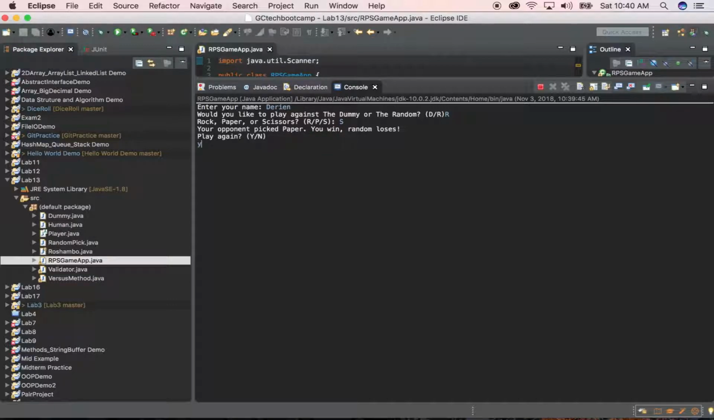Do we want to play again? Let's hit yes. So we do have to enter our name each time. I could go in and fix that. This is from 2 weeks ago, like I said, but just showing you guys some functionalities. Now let's play against the dummy to see the difference. The dummy's gonna pick rock, so we will pick paper just to show that we'll beat the dummy. And so we won. The dummy lost because he picked rock, and he's always gonna pick rock.